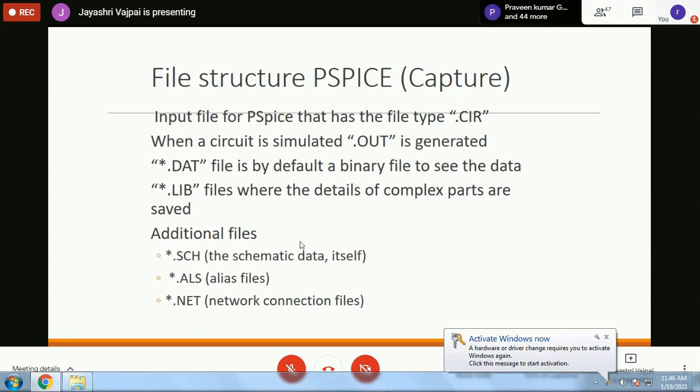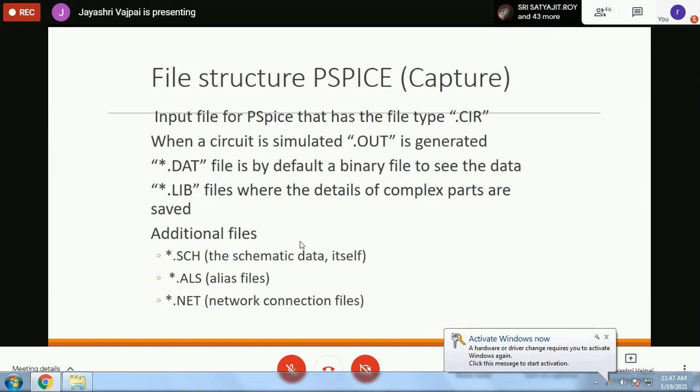So the primary file that allows for simulation is the .cir file, right? And when the .cir file is simulated, by running the software, we will get .out. The .out creation shows that the circuit has been successfully simulated